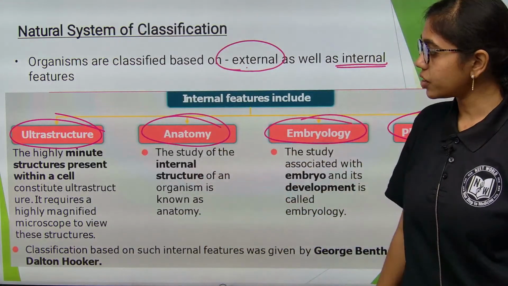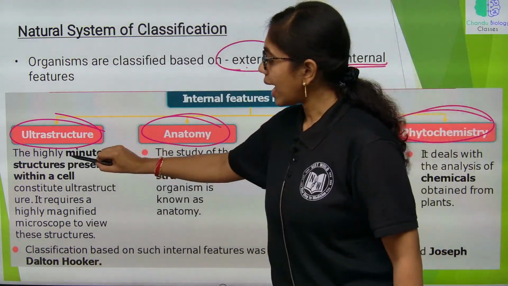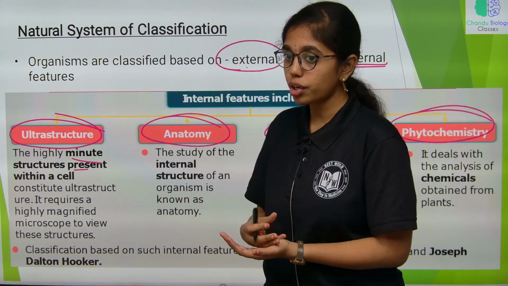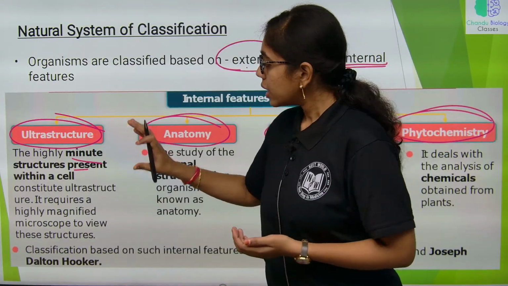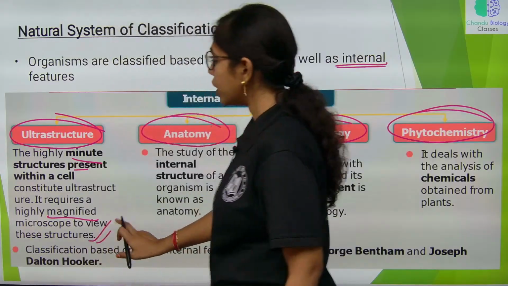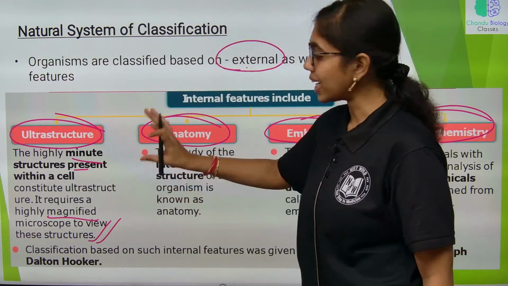First, in ultrastructure, what are we observing? They are minute structures present within the cell, be it cellular constituents or cellular organelles. It requires a highly magnified microscope to view these ultrastructures and consider them.